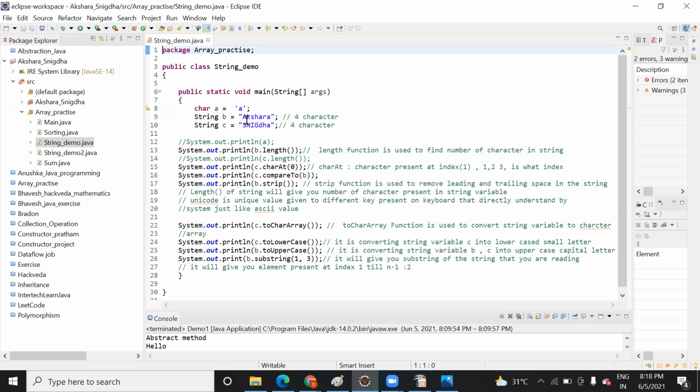So here you can see I have declared a few variables, A, B, C. This Anushka is saved in the string variable, right? Are you able to see it? Just have a look at this code and let me know whether you are getting it or not. First, what are we trying to do? Can you check it? Yeah, the first one will tell the length of the string. The second one, I have no idea. It's the character at index zero.